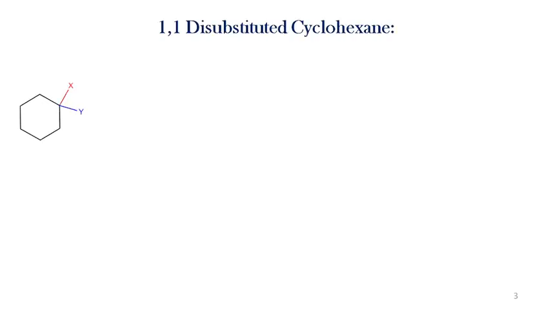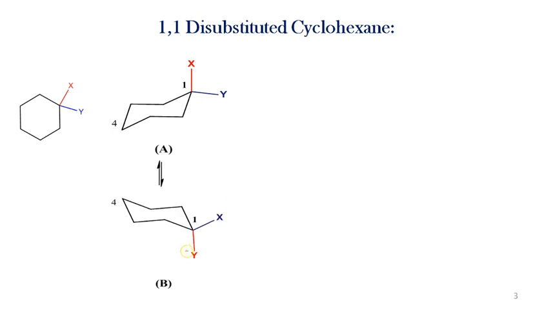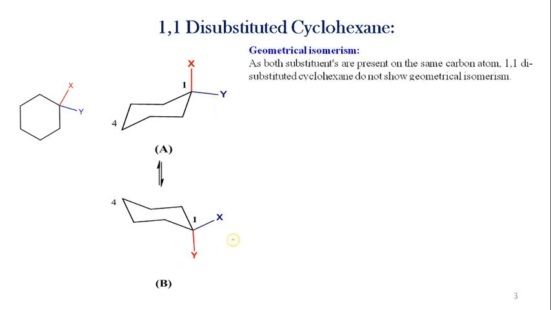1,1 disubstituted cyclohexane. In case of 1,1 disubstituted cyclohexane, this is the conformer A or conformational isomer A, in which the two substituents are present on one carbon atom. X is at axial position and Y is at equatorial position. If we flip the ring, then we get another conformer in which that X axial goes to equatorial and this Y equatorial goes to axial position. Geometrical isomerism is not possible in 1,1 disubstituted cyclohexane.